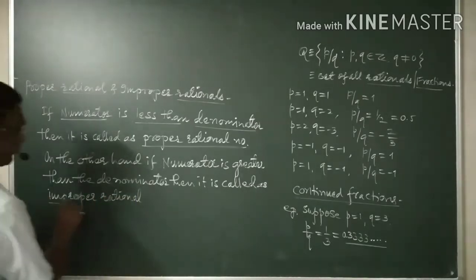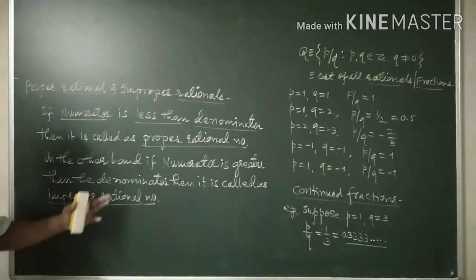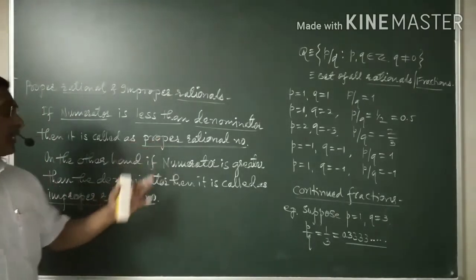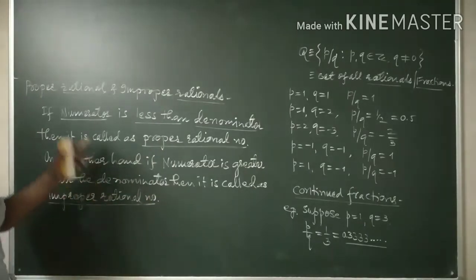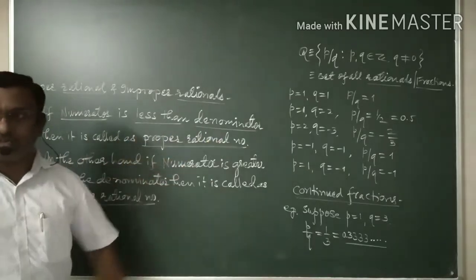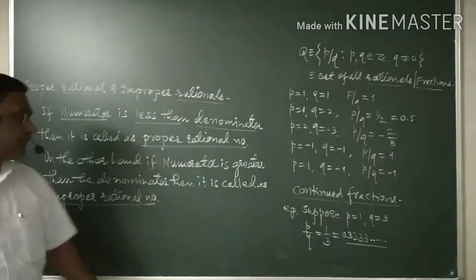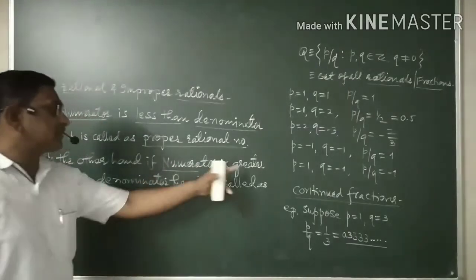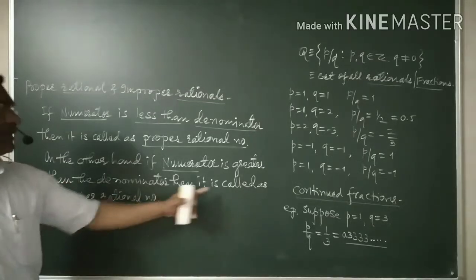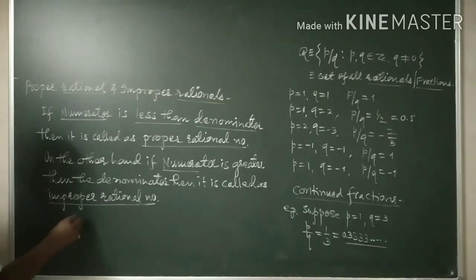Okay, improper rational number. Now you are able to differentiate proper and improper rational numbers from this, right? If the numerator is less than the denominator, then it is called a proper rational number. And if the numerator is greater than the denominator, then it is called an improper rational. Example, 2 by 3.